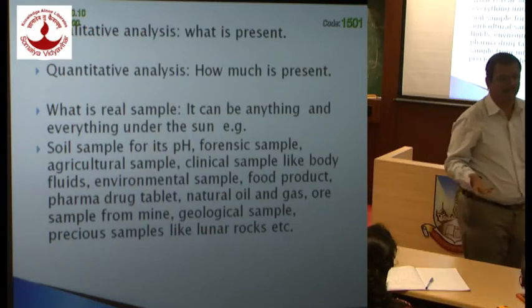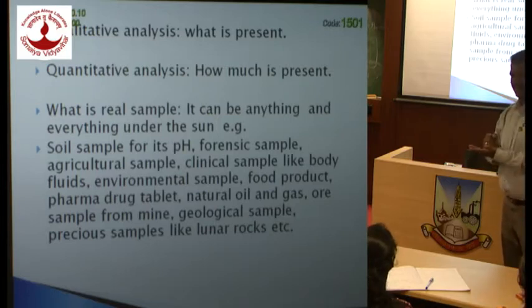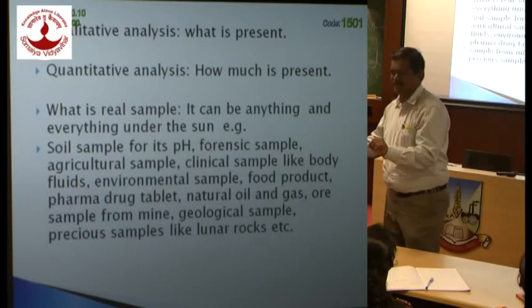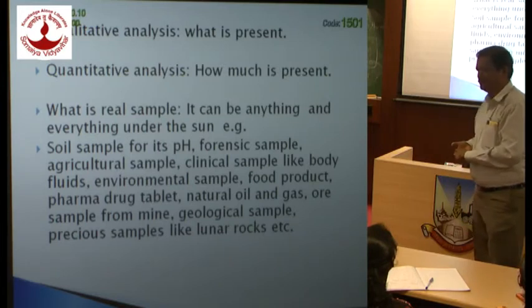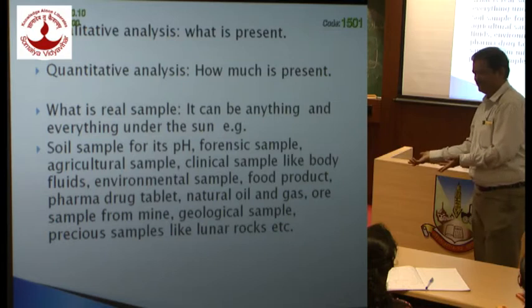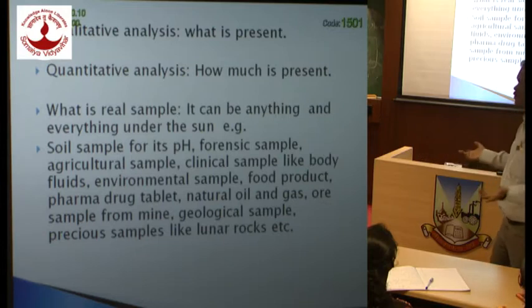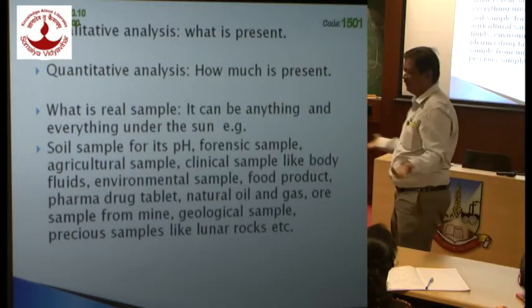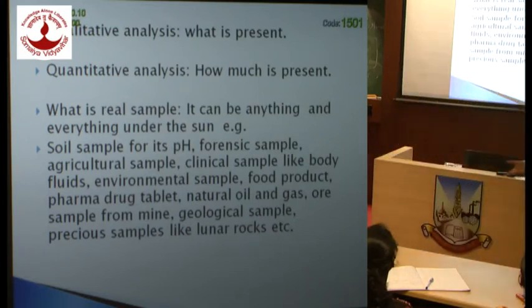So what do you mean by real sample? To an analytical chemist, a real sample is anything and everything under the sun. Suppose you are working as a chemist in some clinical laboratory, then a blood sample is your real sample. If you are working in a forensic lab, then a dead fish is your real sample. So these are the varieties of different samples which we deal with when we do analytical chemistry.